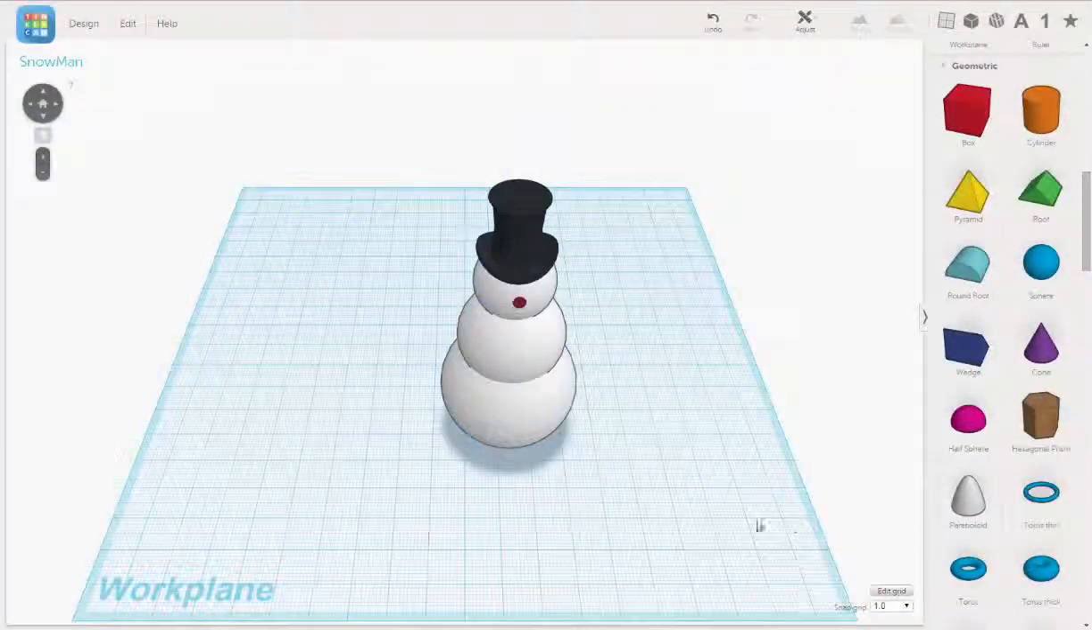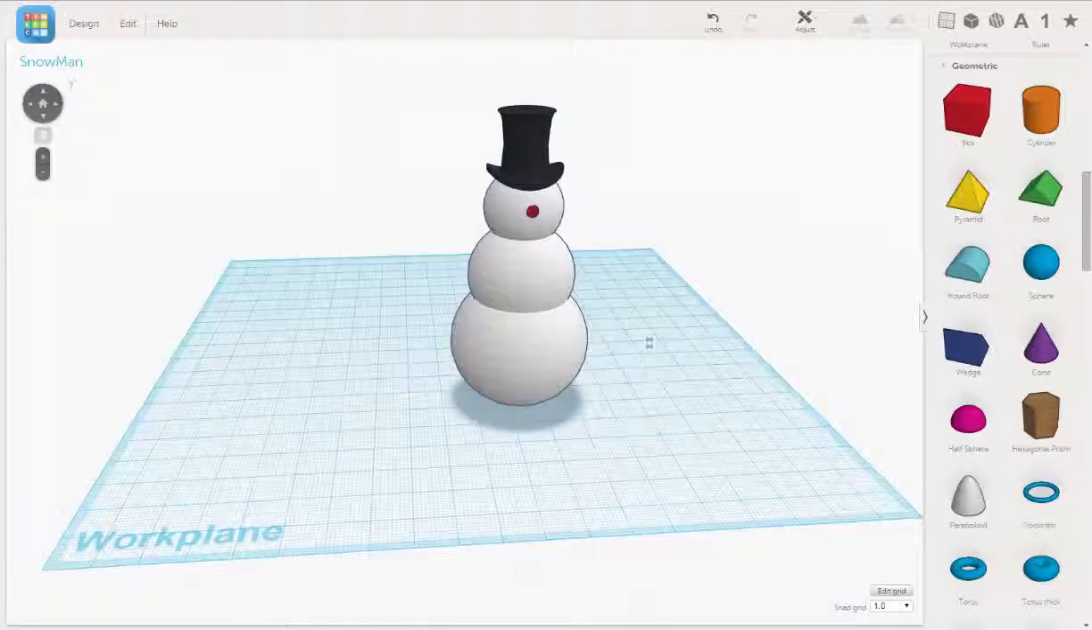Okay, so we are back. So we have his head, we have his hat, we have his button nose, we have his body. So now we're going to do his eyes. His two eyes are going to be made out of coal.